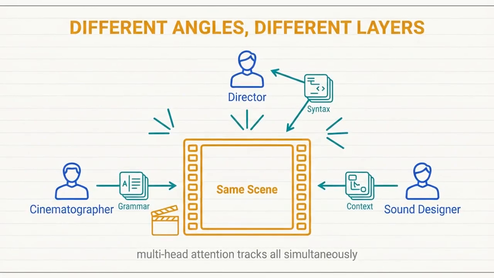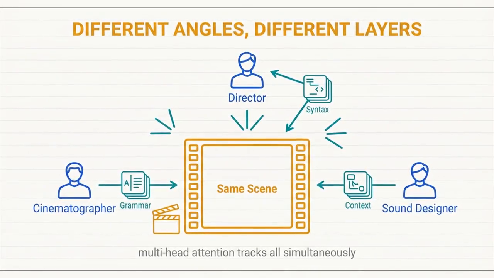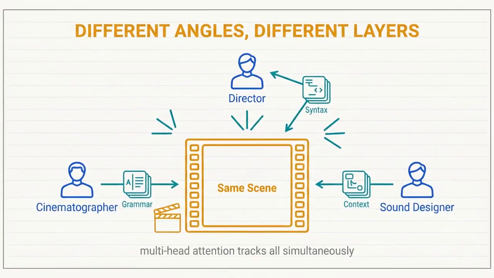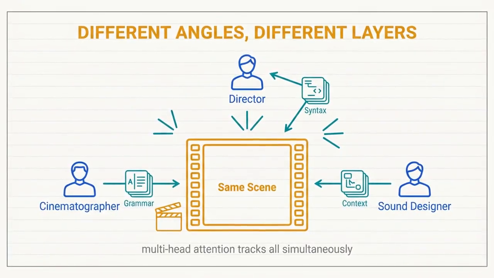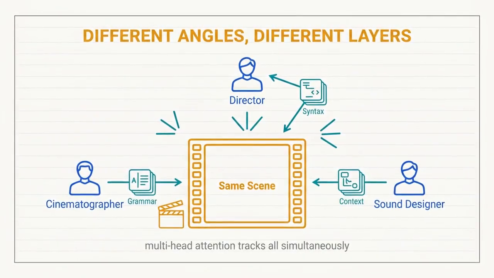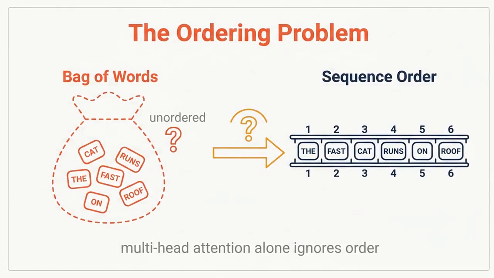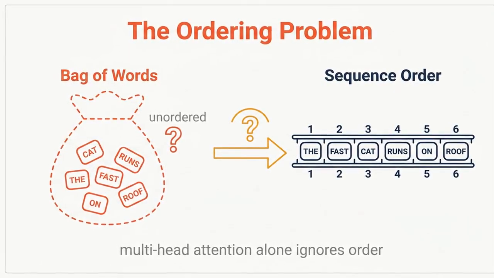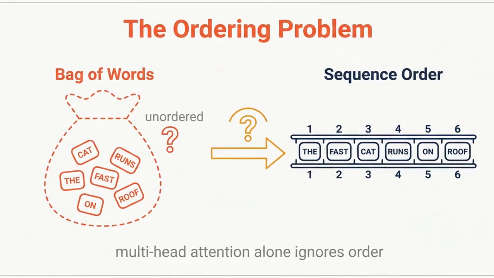Imagine a film analyzed by a director, cinematographer, and sound designer. They watch the same scene but extract different layers. Multi-head attention does the same, tracking syntax, grammar, and context simultaneously. Multi-head attention tracks multiple relationships. It treats the sentence like an unordered bag of words.